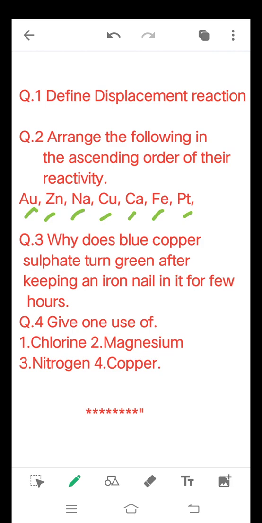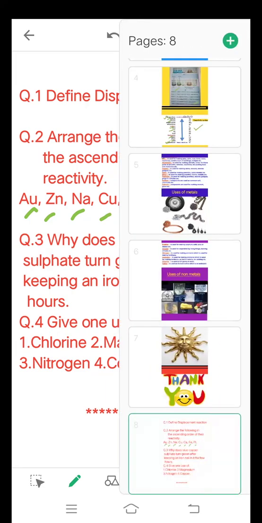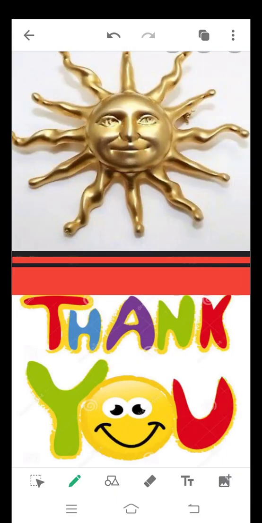Second, magnesium. Magnesium is used in fireworks because it burns with a dazzling light. Number 3 is nitrogen. Nitrogen is used as a fertilizer, as well it is used for packaging food items. Number 4 is copper. Copper is used for making electrical wires and also for making utensils.